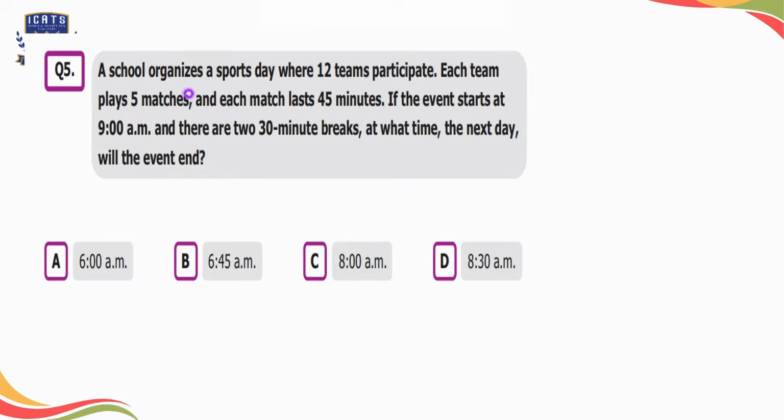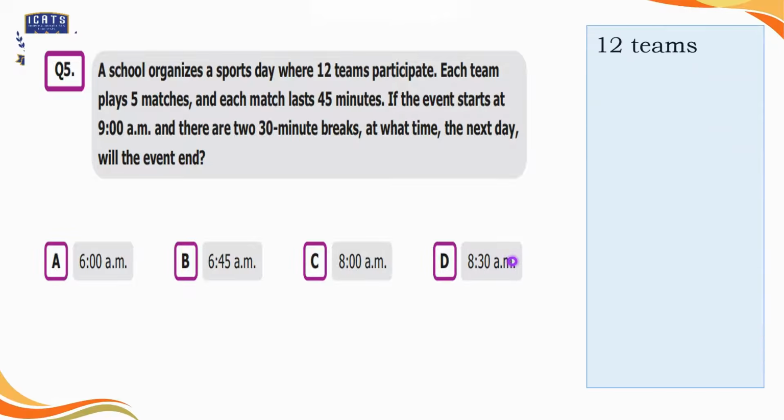Question number 5: a school organizes a sports day where 12 teams participate. Each team plays 5 matches and each match lasts 45 minutes. If the event starts at 9 a.m. and there are 30 minutes of break, at what time the next day will the event end? Option A is 6 a.m., option B is 6:45 a.m., option C is 8 a.m., and option D is 8:30 a.m.